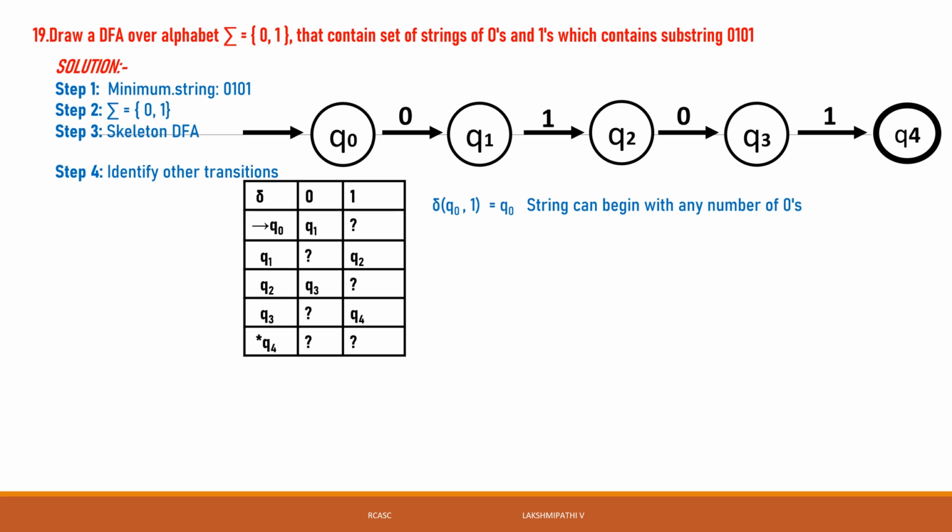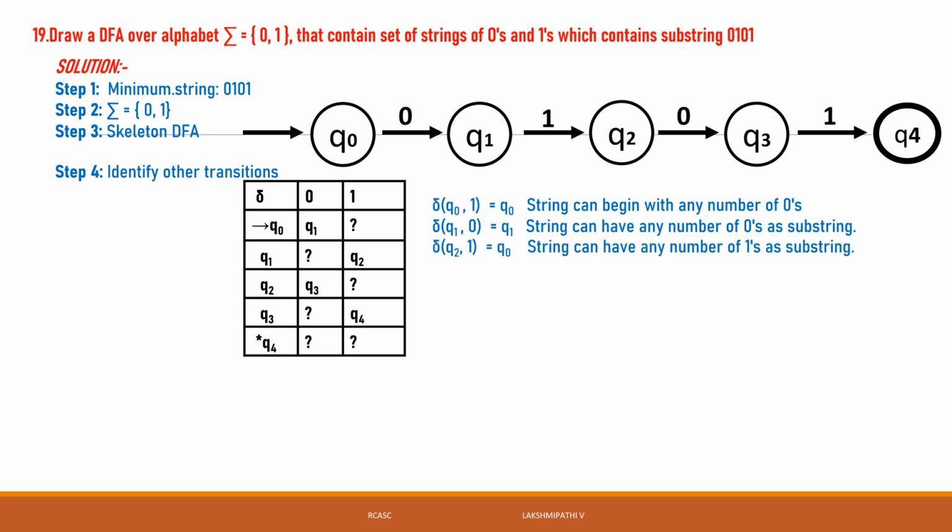See the transition of q0 of 1 is q0: the string can begin with any number of zeros. See, that is only it. Here we can take a string which contains the substring 0 1 0 1. It is always the substring 0 1 0 1. Then once again, q1 of 0 is q1: the string can have any number of zeros as a substring.